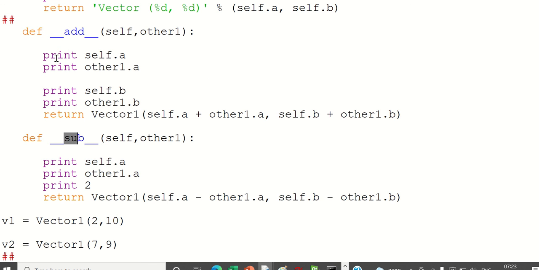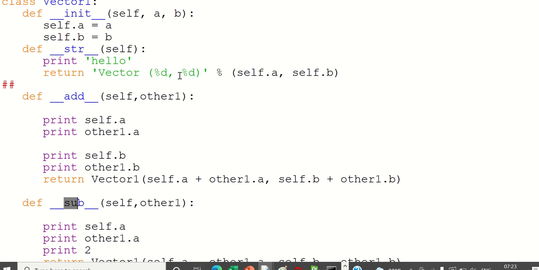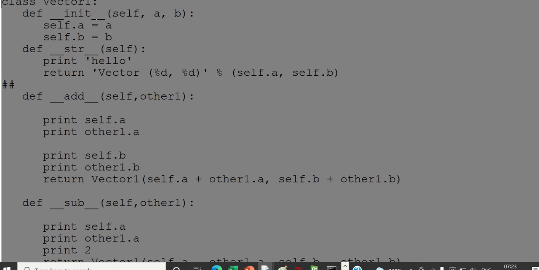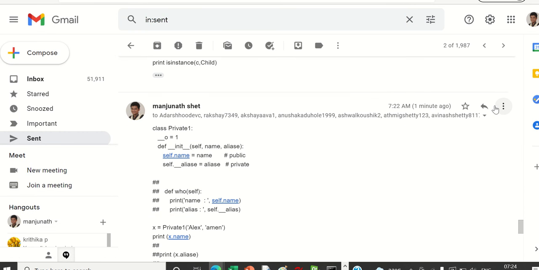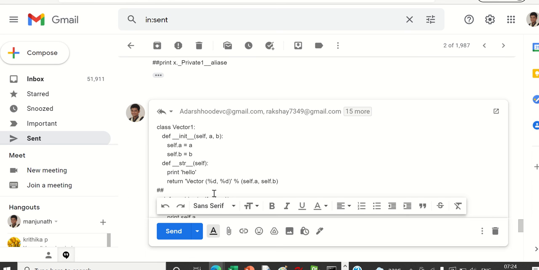Right now we will not see how this program works, but you can try to see this code and understand it, because it will take time. We'll share this code, so try to understand how it works. You might have to understand what this underscore underscore str is. Take this as an assignment and try to understand this code.